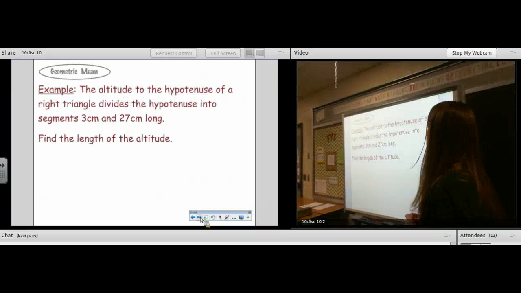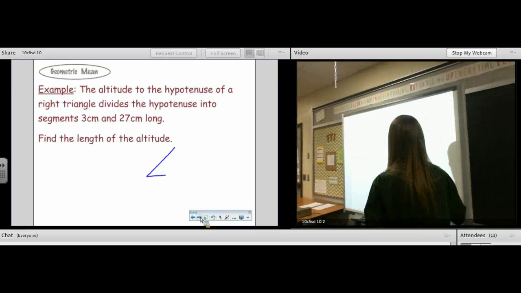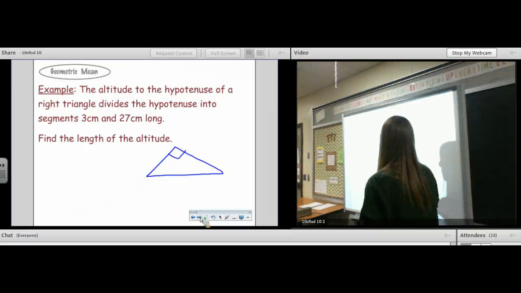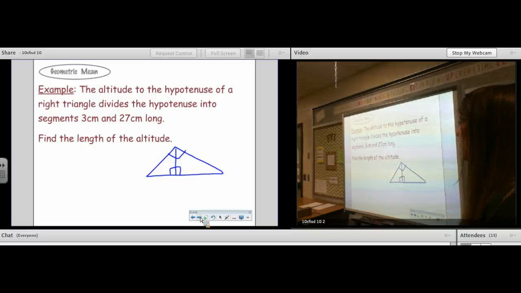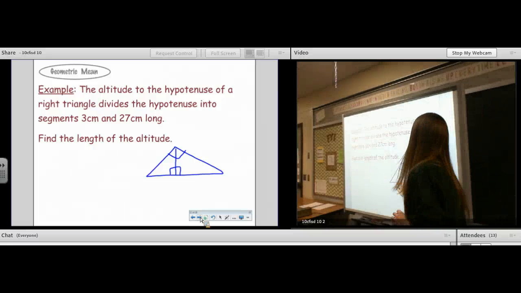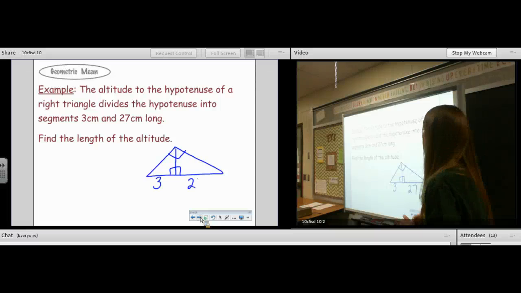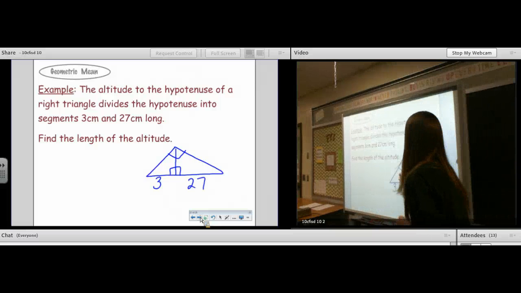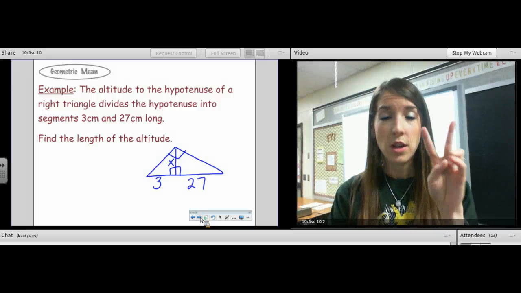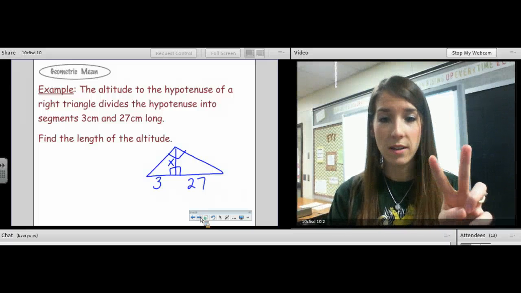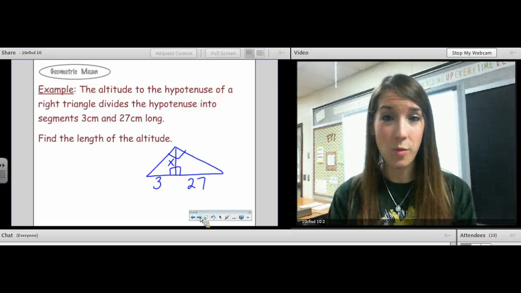All right, let's draw our own picture. Let's just draw another one that looks similar to the ones we've been doing. The altitude to the hypotenuse of a right triangle divides the hypotenuse into segments of 3 and 27. Find the length of the altitude. So I gave you 2 proportions. You need to always pick the correct proportion depending on what you're looking for.